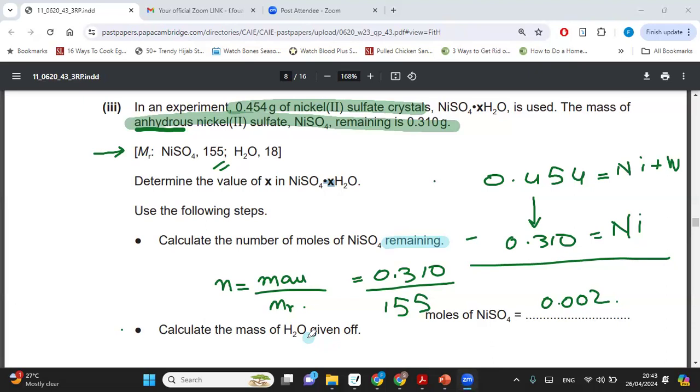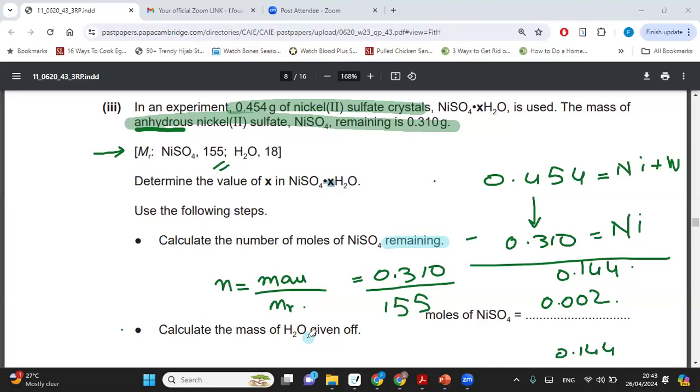This is exactly how I'm going to find out. That's why I said no formula needed. Very simple calculation. We know the mass of nickel plus water, and we know the mass of nickel on its own. That's why we had nickel sulfate remaining, because all of the water evaporated away. So we simply subtract the two values and we get 0.144. So the mass of water is 0.144.